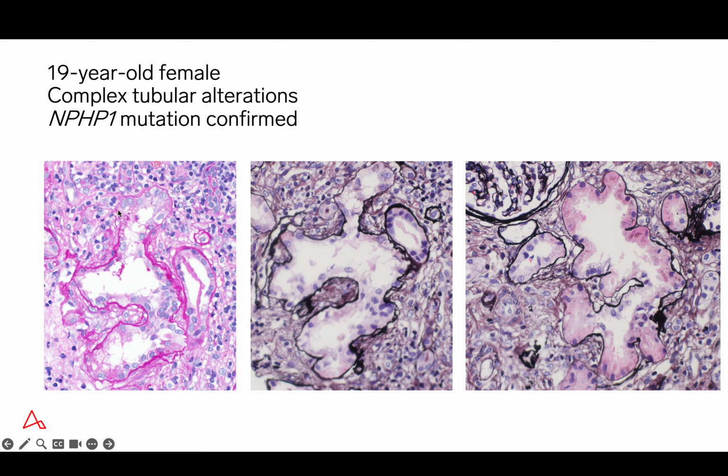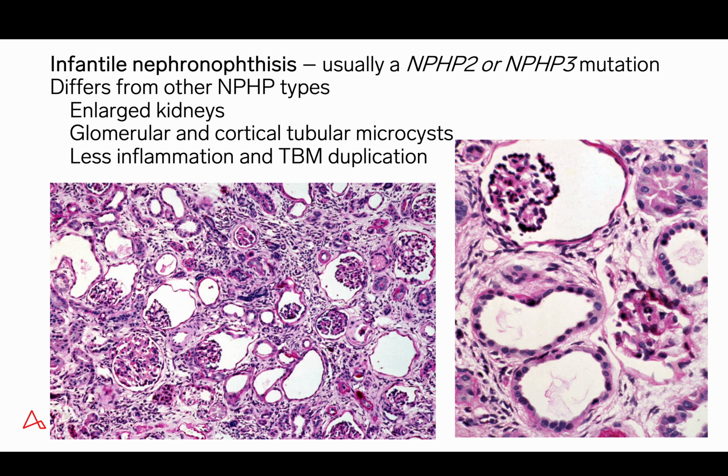Here are some tubules from that biopsy. This tubule on the left shows a complex tubular profile with tubular diverticulum, maybe a small one starting to form here and a more obvious one at the upper portion. The tubule in the middle again shows a complex tubular profile, possibly the same tubule but at a different level. The tubule on the right again shows the complex tubular profile characteristic of floret-shaped tubules. And again, in this case, the NPHP mutation was confirmed.